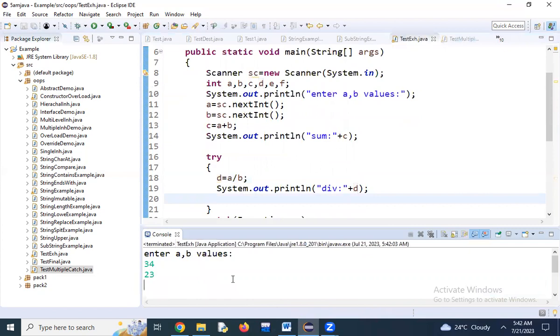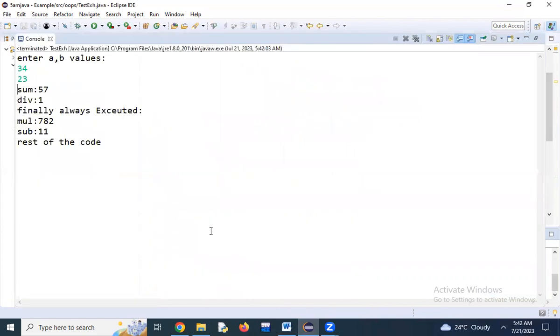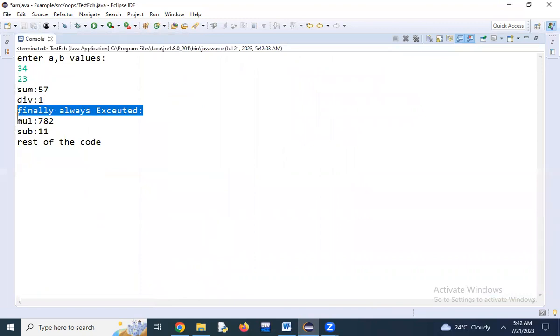Now if I don't have an exception here, in this case also finally executed. Exception comes or not, handled or not.